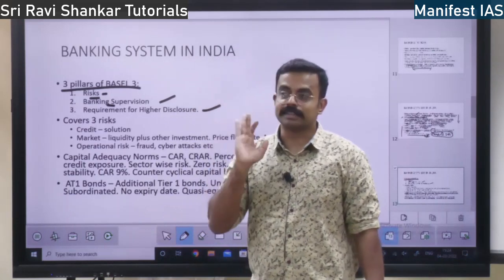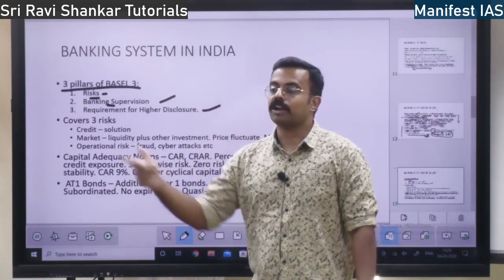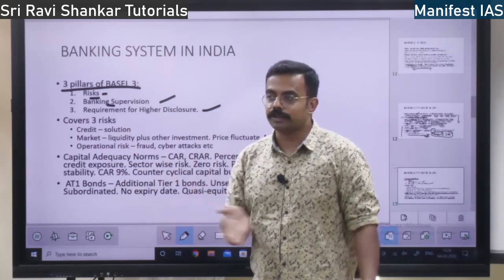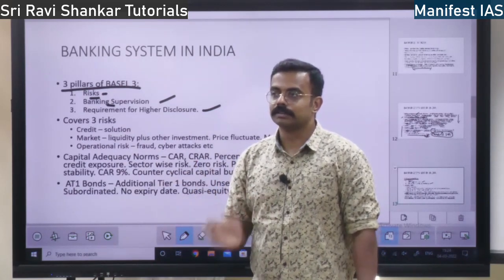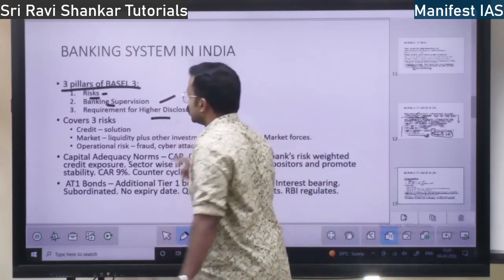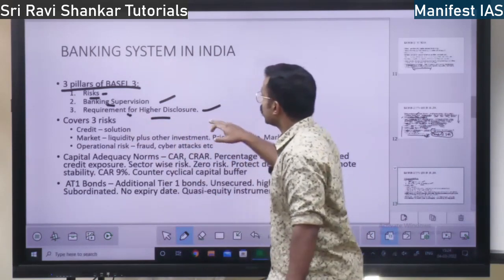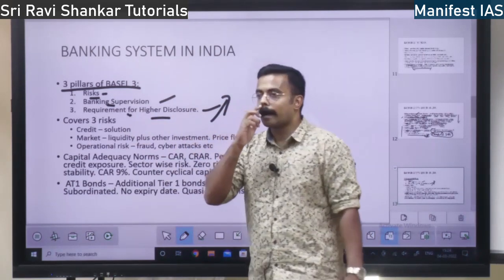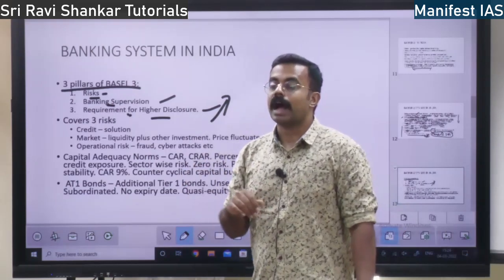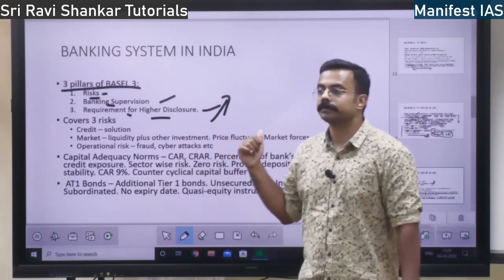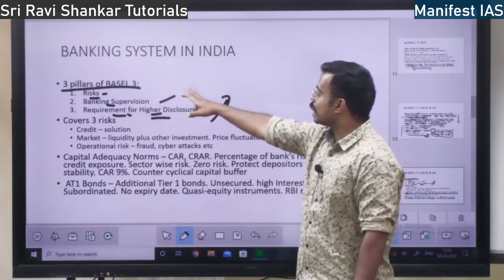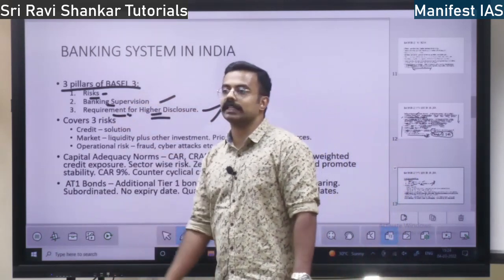And there is bad asset. Bank knows it. They are not going to tell the government. Because they don't tell it, they have to keep their own capital set aside. So they are not going to tell it. So this Basel 3 says you have to keep aside more capital. You have to disclose your capital. Higher disclosure should be there. Requirement for higher disclosure. So these are the 3 pillars of Basel 3.